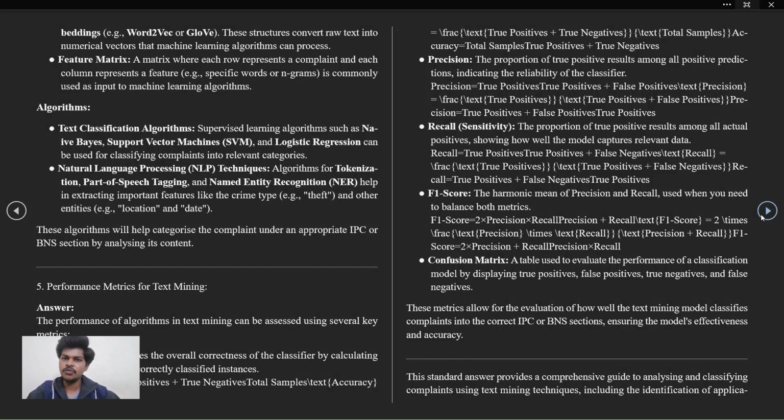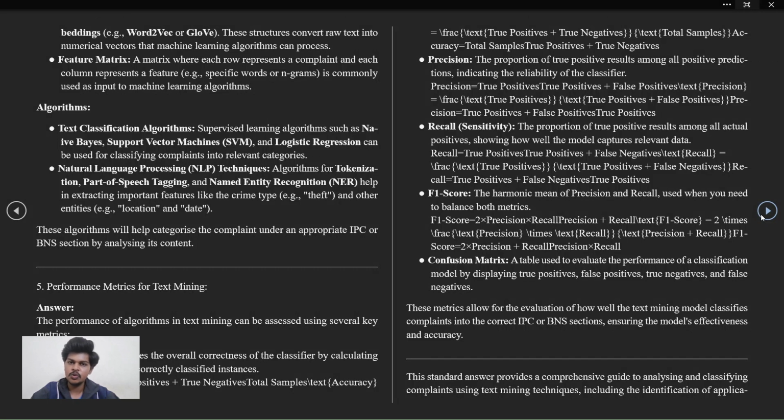Precision. The proportion of true positive results among all positive predictions, indicating the reliability of the classifier. Recall. The proportion of true positive results among all actual positives, showing how well the model captured the relevant data. F1 score. F1 score is the harmonic mean of precision and recall, used when you need to balance both metrics.